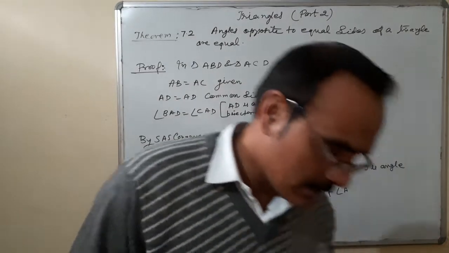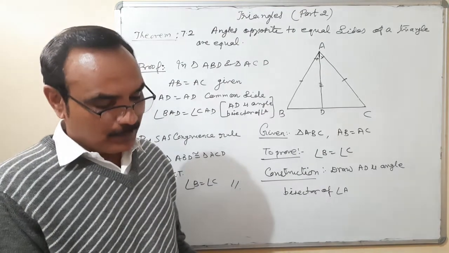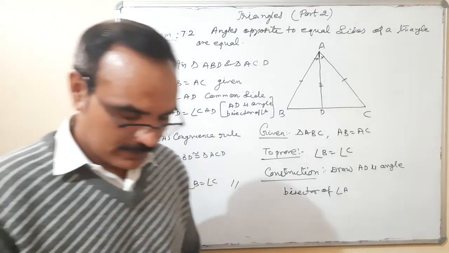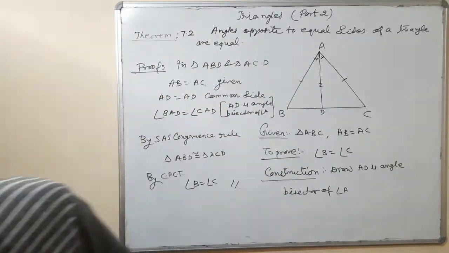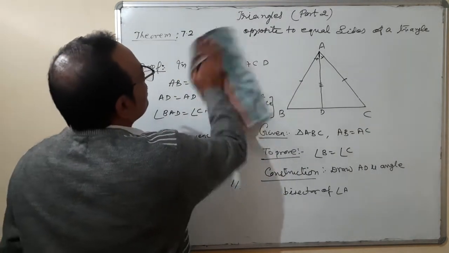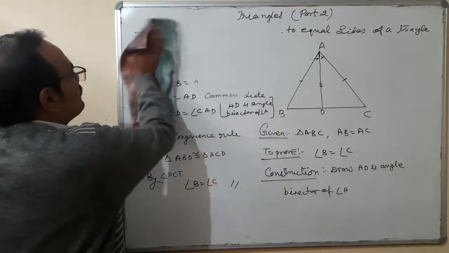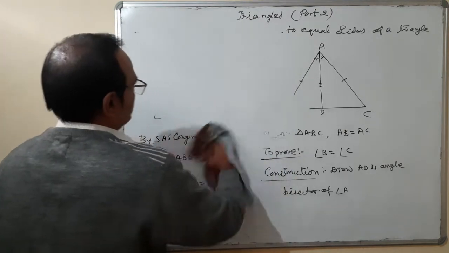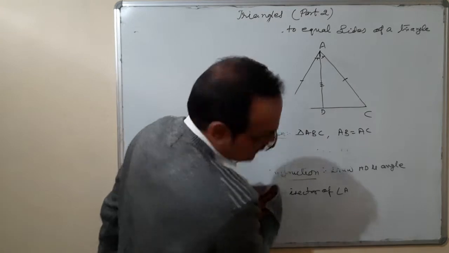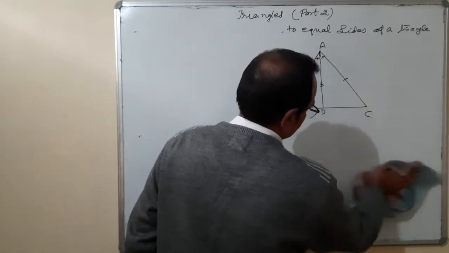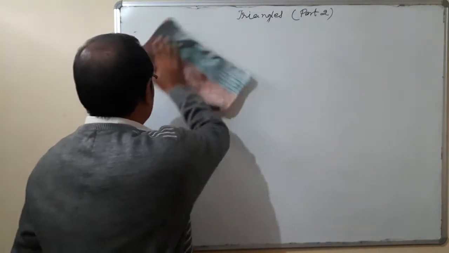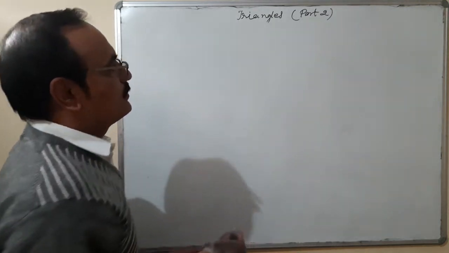So we are solving the questions of exercise 7.2. In this exercise, remember two theorem statements. One is, if opposite sides are equal, then their opposite angles are equal. The other is, if opposite angles are equal, then their opposite sides are equal. Now the exercise is 7.2.